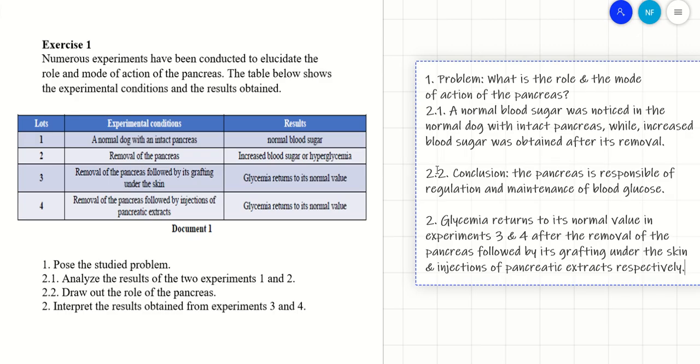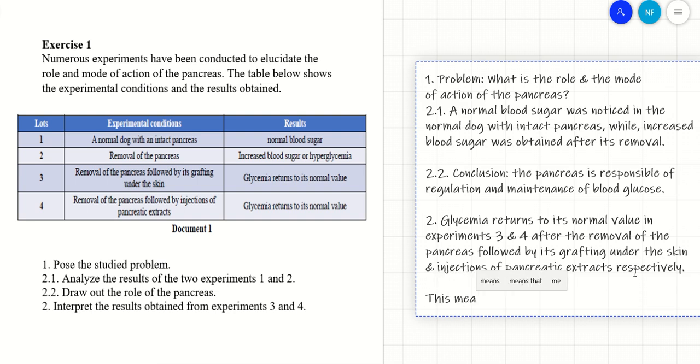Because the action verb was interpret, we have to write analysis, then this means that, significance: this means that, or this showed that, or this indicates that. So this means that from experiment 3 I have to identify that the pancreas is acting from any place in the body, meaning it's making a direct connection with the blood.